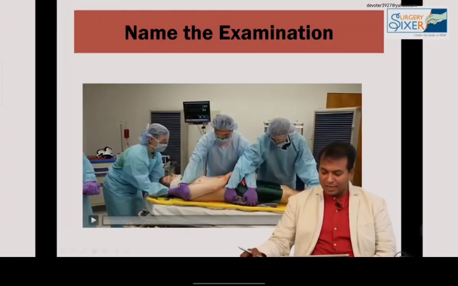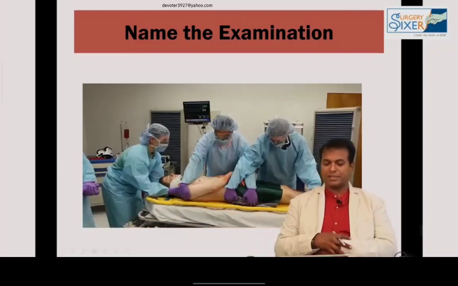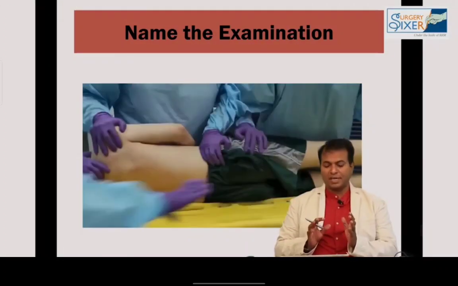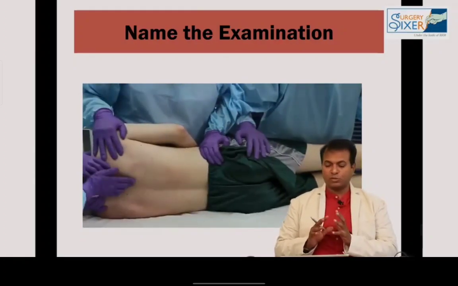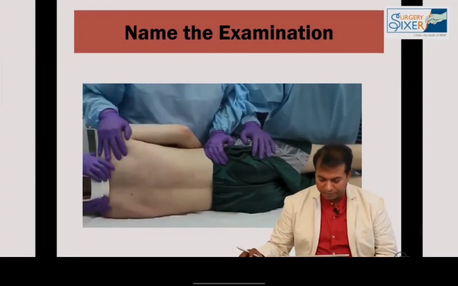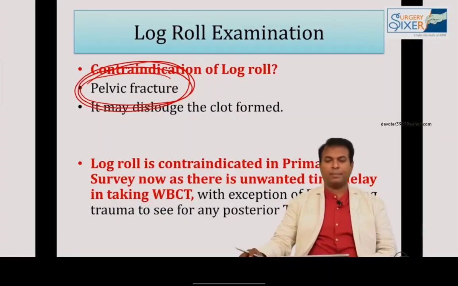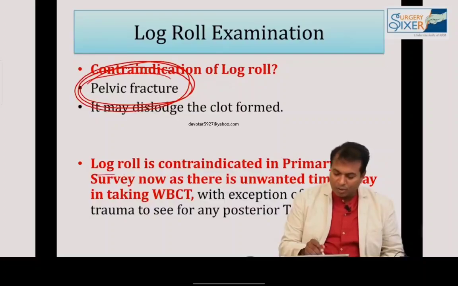So secondary survey, you can see this is a video showing you the secondary survey, log roll examination. See, now 3 people are rotating the patient, and the 4th one is going to come there and examine. The purpose of this examination is to be safe that the spine is not disturbed. This is known as log roll examination. Please don't forget this point. So what is the contraindication of log roll? Pelvic fracture is the contraindication of log roll.